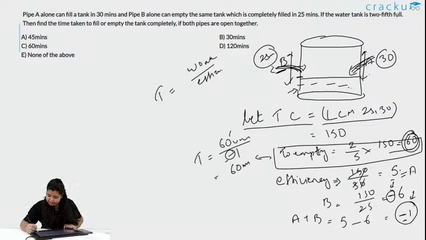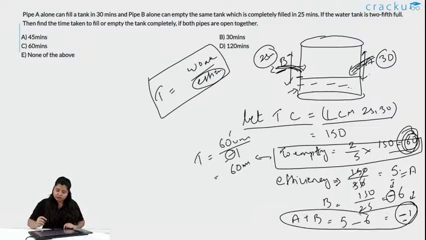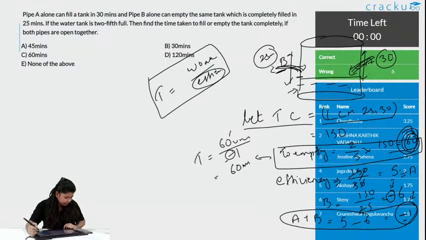Hi Venkatesh. Ma'am, I need some explanation. Are you clear now, Naganuri and Anaga? Do let me know. The time is the work that needs to be done, divided by the efficiency of A and B together. The efficiency of A and B together is minus 1. Okay. So, I am clearing this.